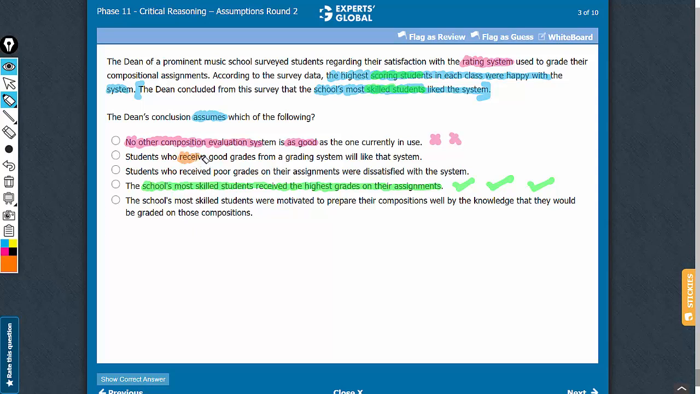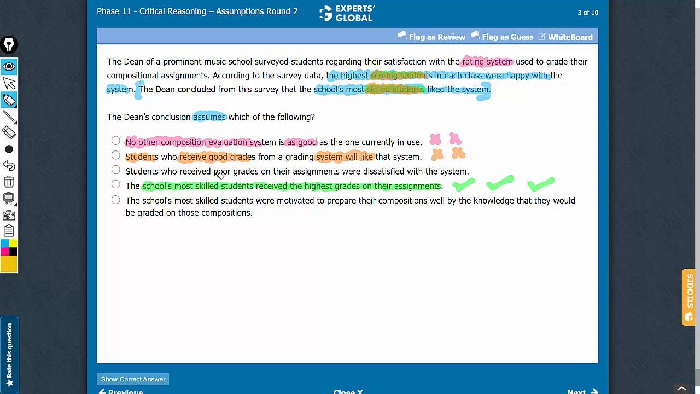Whether receiving good grades is what led to the students actually liking the system is not something that is necessary for the argument to hold ground. So this does not qualify as an assumption. See, this causal connection is not necessary. It is possible that the most skilled students genuinely like the system, not only because they received good grades. So answer choice B can be eliminated.